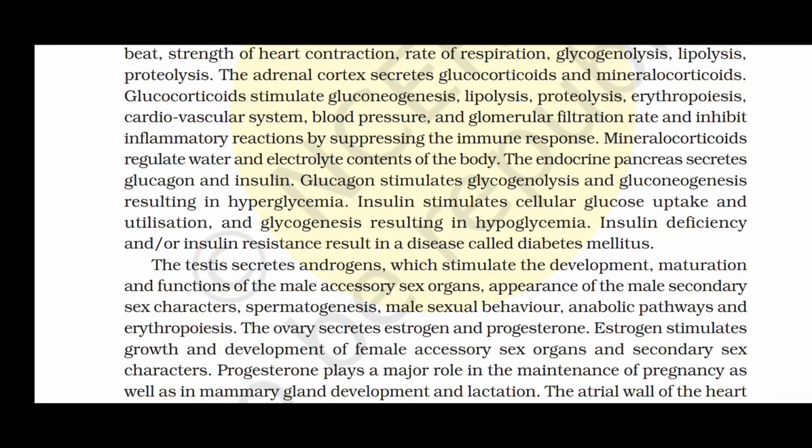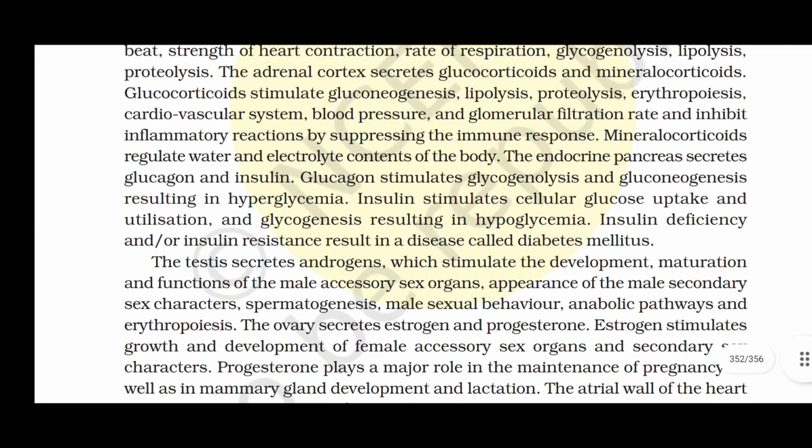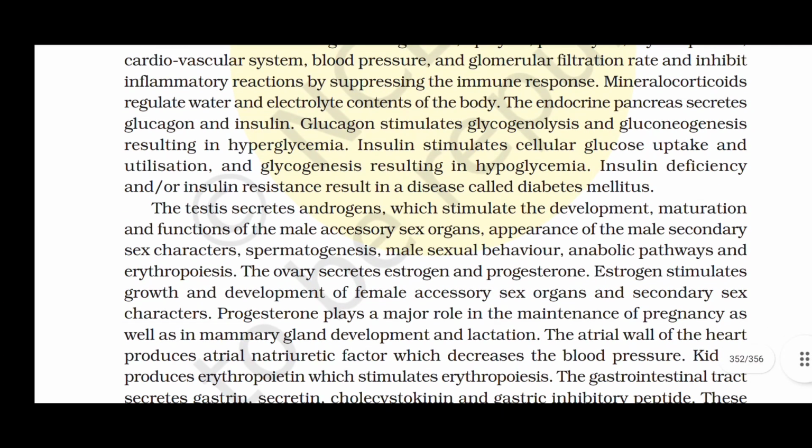The endocrine pancreas secretes glucagon and insulin. Glucagon stimulates glycogenolysis and gluconeogenesis, resulting in hyperglycemia. Insulin stimulates cellular glucose uptake and utilization, and glycogenesis, resulting in hypoglycemia. Insulin deficiency and or insulin resistance result in a disease called diabetes mellitus.